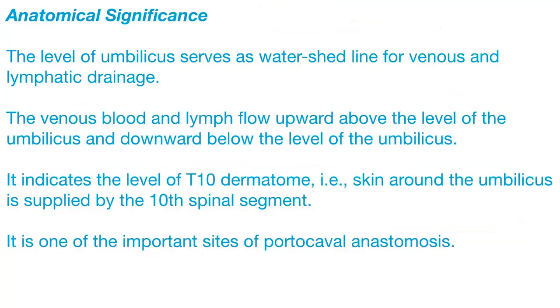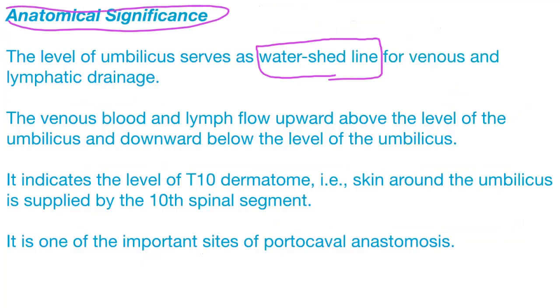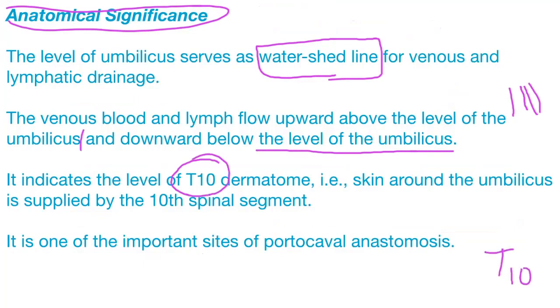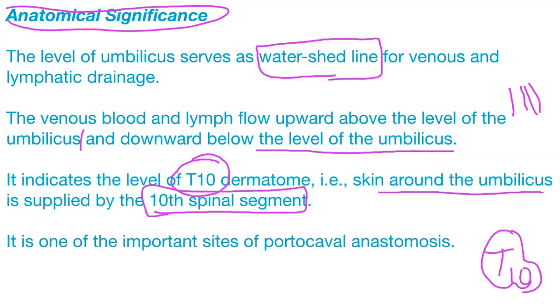The level of the umbilicus serves as a watershed line for venous and lymphatic drainage. So the anatomical significance: the venous blood and lymph flow upward above the level of the umbilicus and downward below the level of the umbilicus. It is indicated at the level of the T10 dermatome. We have already discussed that. The skin around the umbilicus is supplied by the 10th spinal segment, right? It is one of the important sites for portocaval anastomosis.